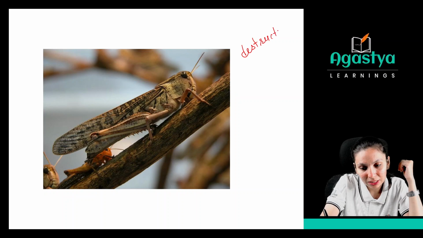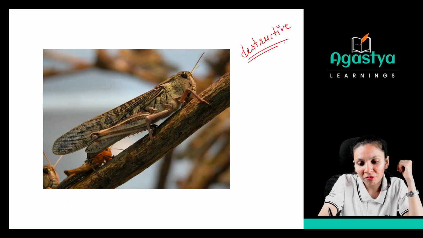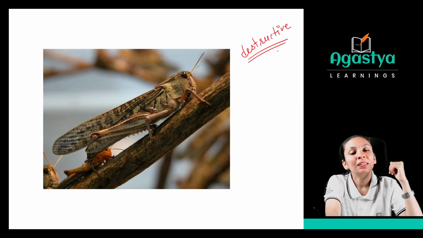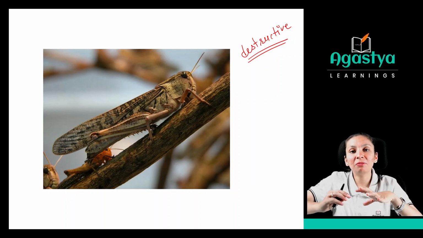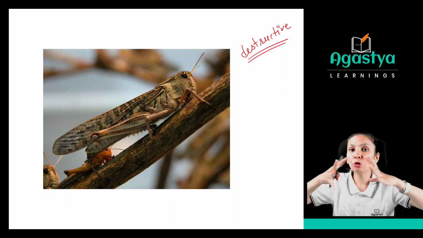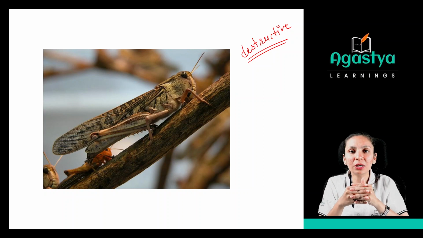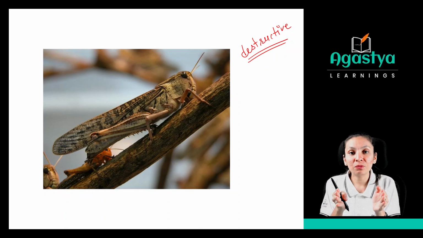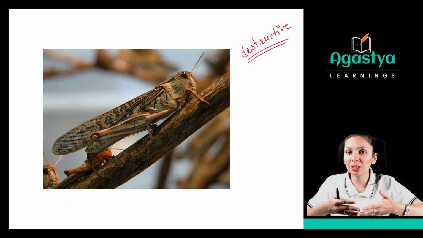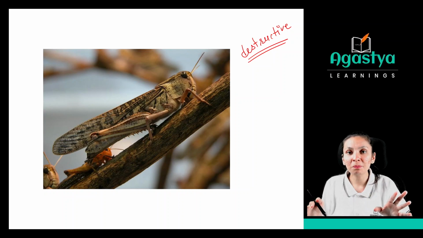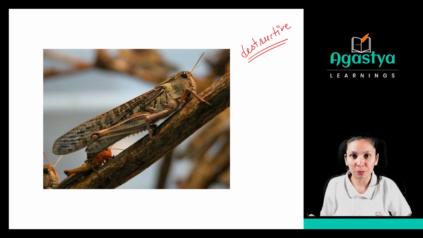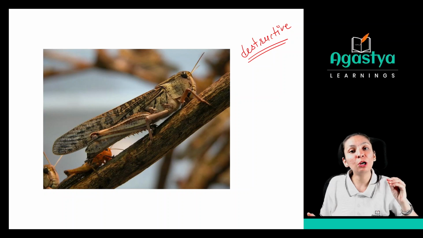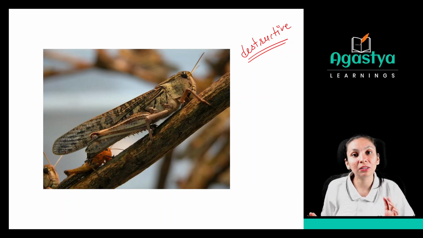When they find unfavorable conditions, they will move from one place, make a swarm, a group, and all go together to a new place, destroying the crops that come in their way. In a day, they will travel up to 130 kilometers.